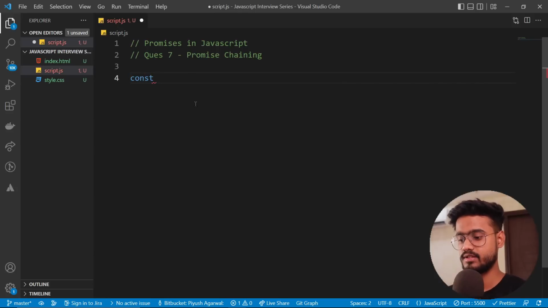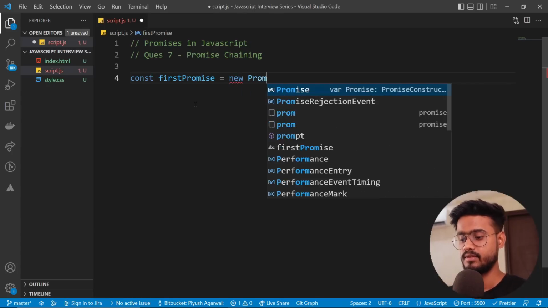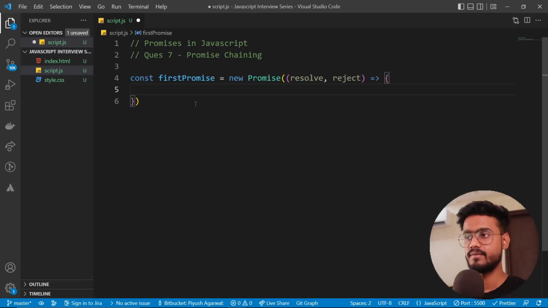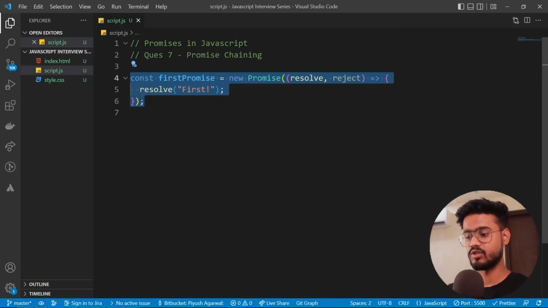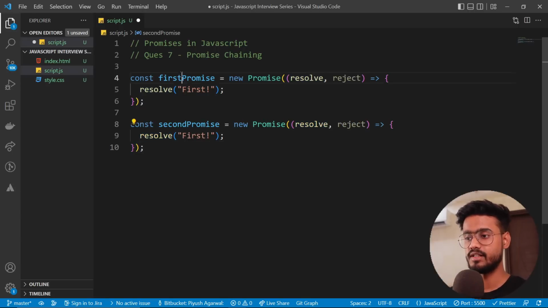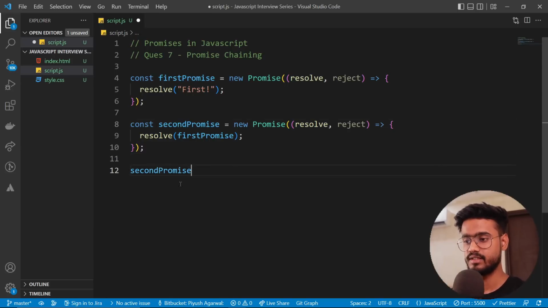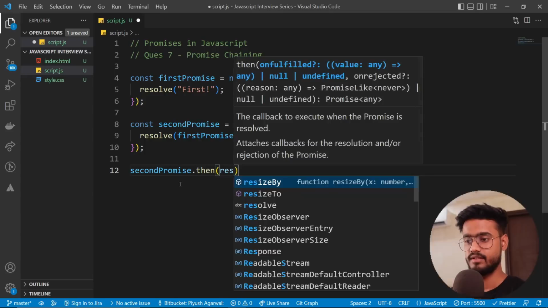So const first promise equals new promise, like that, and inside this we are supposed to resolve it by first. Okay, then we have to create another promise called second promise, and this will resolve this first promise over here. So I'm gonna paste it right over here. Then we are supposed to call the second promise. Okay, second promise dot then result.